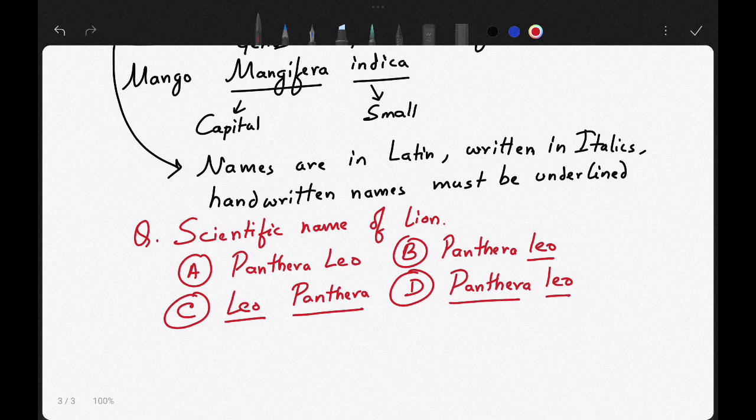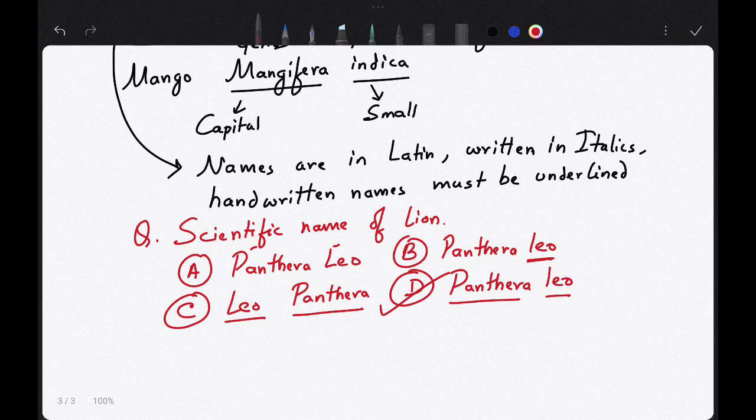You'll say, sir, option D is correct. Here what is wrong? Both are in capital. Here what is wrong? Only one portion is underlined. Here what is wrong? The species name is written first and the genus name is written later.